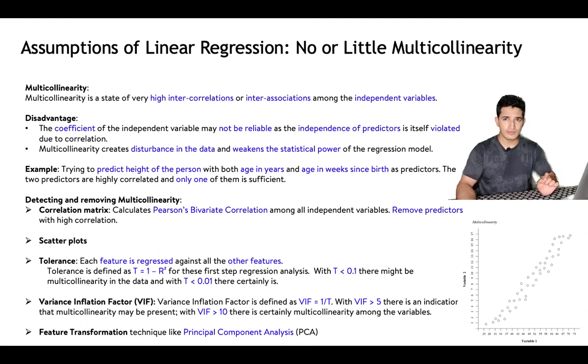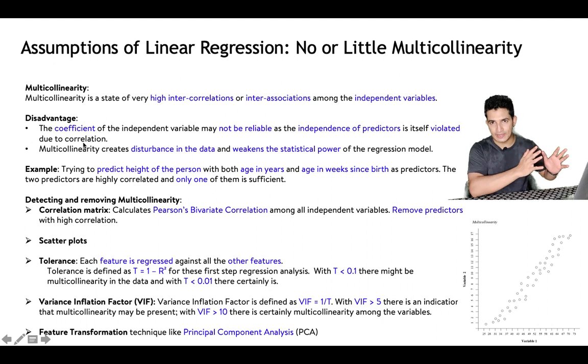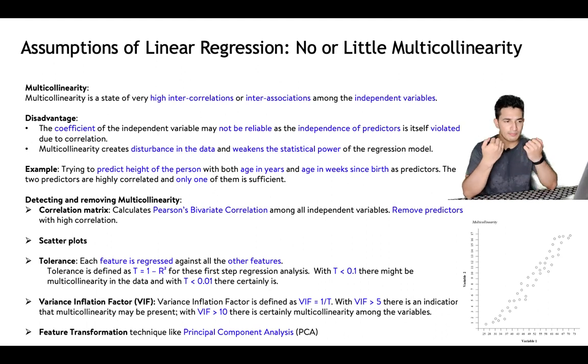What can be the problem if there is multicollinearity? If there is multicollinearity, the coefficient of the independent variable may not be reliable, as the independence of predictors itself is violated due to correlation. As the name suggests, we call sales a dependent variable and other features independent variables. The name independent comes because we assume they are independent, but if independence itself is violated, then the coefficient won't show the right relationship. And also, multicollinearity creates disturbance in the data and weakens the statistical power of the regression model.